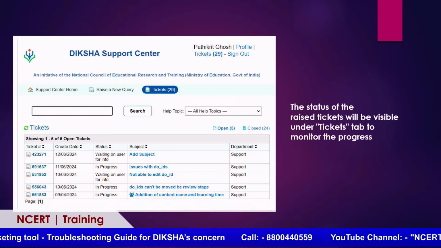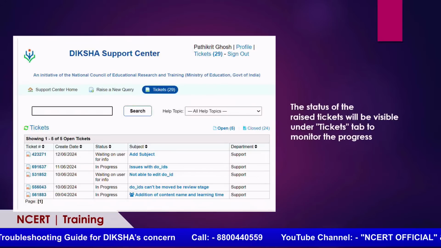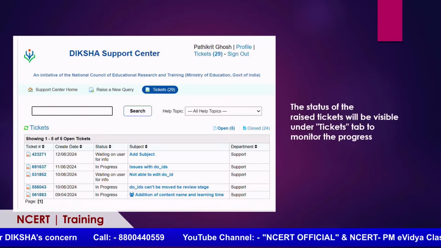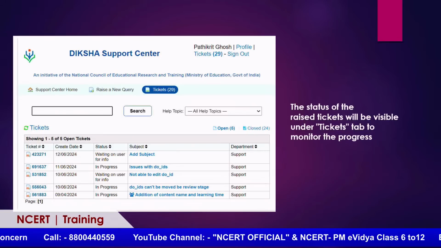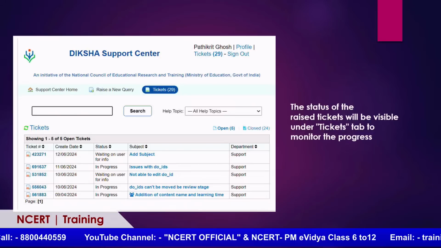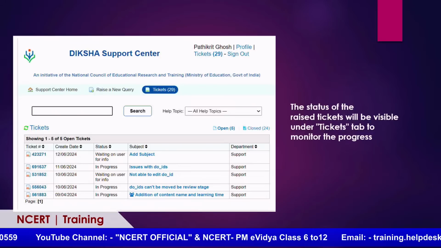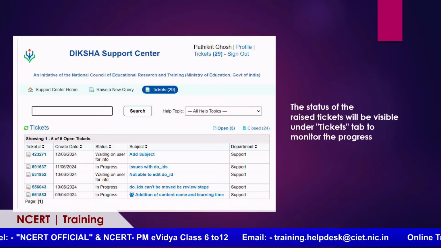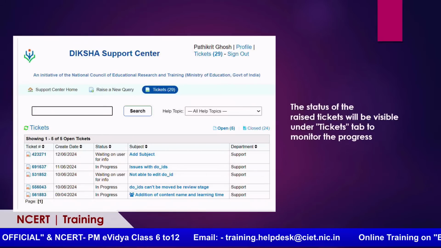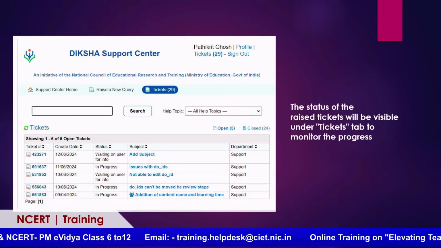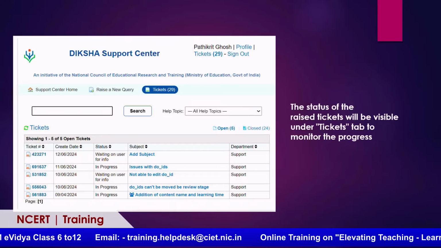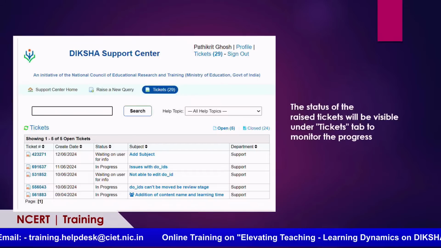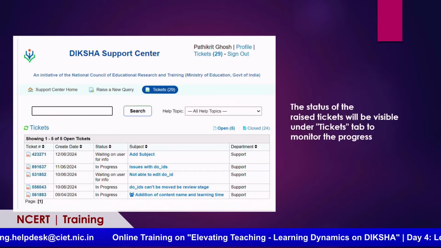So once we are able to resolve it, we will update the ticket status and mark the ticket as closed. We will wait for you to confirm whether you agree that the issue has been closed or not. We will remind you 2 to 3 times, and if you do not respond within those 3 times when we ask whether your issue has been resolved, we will mark that ticket as closed from our side. So it is requested that you also respond to us. If you think the issue is closed, fine, and if you think the issue is still not closed, then please update the ticket.